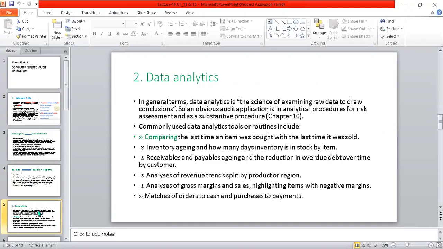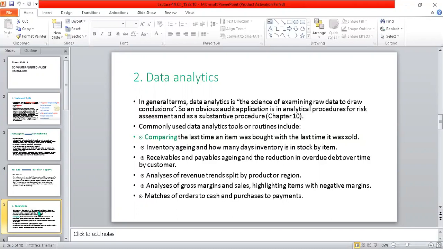Okay, now we can see the data analysis. With the help of this program, after the collection of the data, the auditor analyzes his results. Data analysis is the science of examining raw data to draw conclusions. Using the raw data, you choose the data, you use the material, and after experiment or examination, you draw a conclusion for the data.